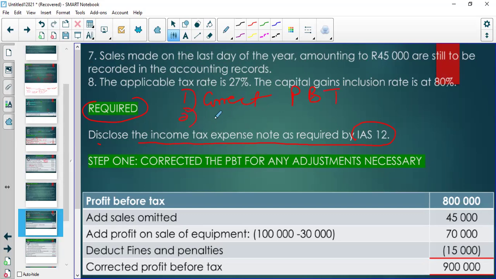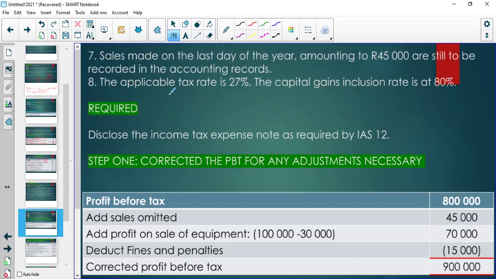And they say, calculate the current tax to be paid, and then they will say, disclose the income tax expense note. So the income tax expense note will obviously require you to do all these steps: correct profit before tax, current tax calculation, and the disclosure. So when I say disclose here, it's because I'm taking you through everything. I didn't want to just say do this, because I'm going to do that with you.